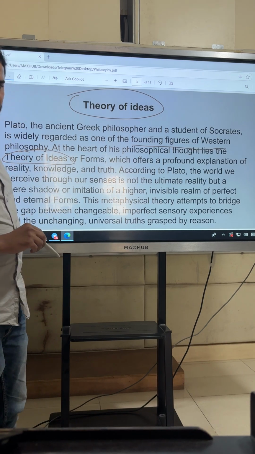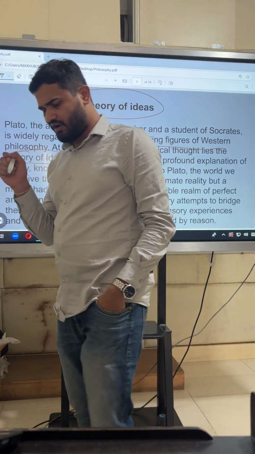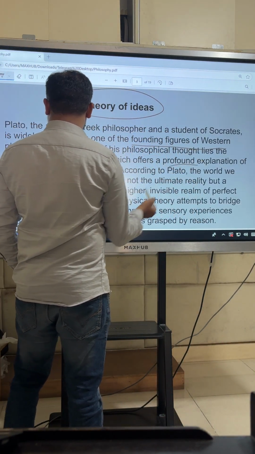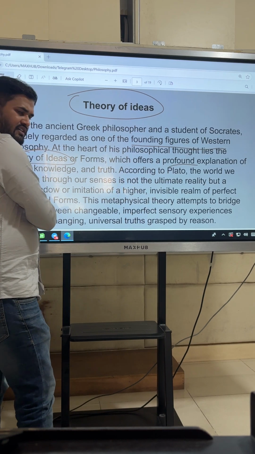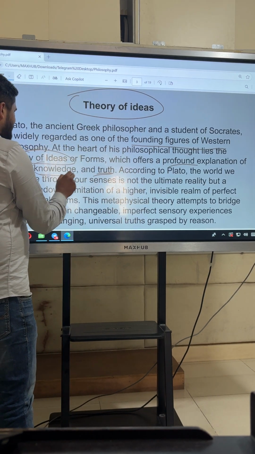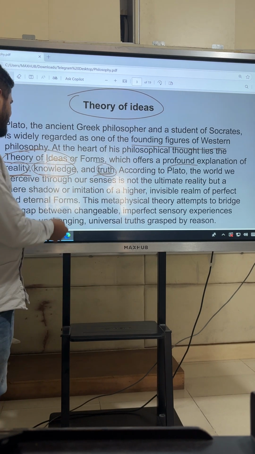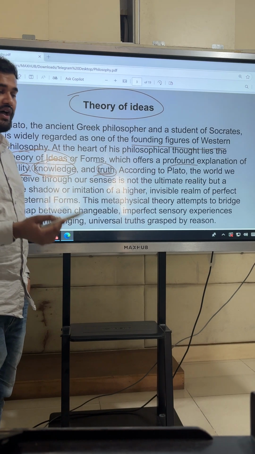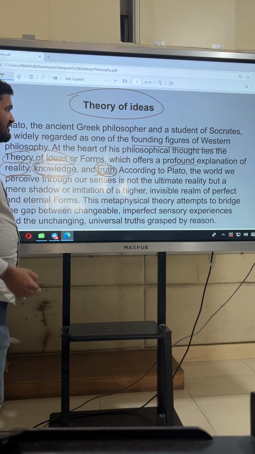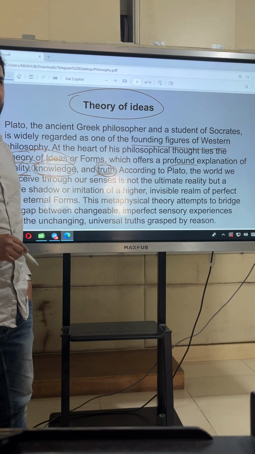I have already told you, this theory of ideas or theory of forms is the stepping stone, the cornerstone of the entire philosophy of Plato. It offers a profound explanation about reality, about knowledge, about truth. So these are the understandings we will get through this theory of forms. What exactly is reality according to Plato, and what is knowledge according to Plato? How to have knowledge of reality, and what exactly is truth? For all these questions, you will find answers in this theory of ideas given by Plato.